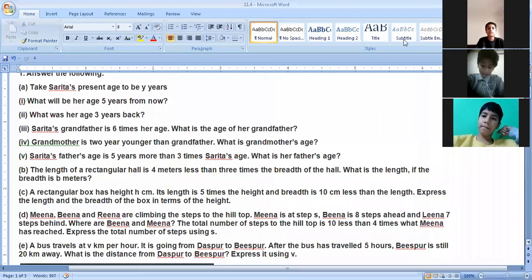In B part, it is given that the length of a rectangular hall is 4 meters less than 3 times the breadth of the hall.